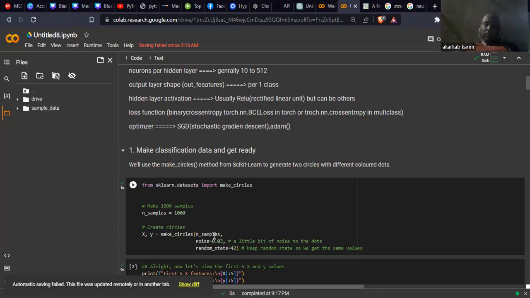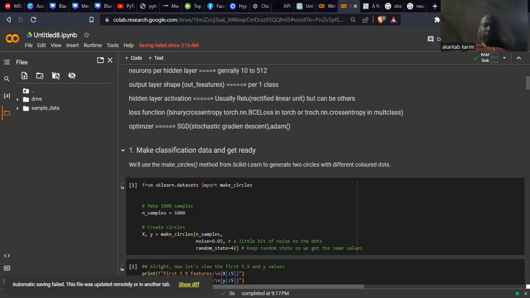Inside of this function, I have some parameters: the number of samples I want, in this case 1,000, and some noise for the data, a little bit of noise. I don't want this data to be perfect, okay? When I draw my circles, I want some red dots here and orange dots here. For this reason, I apply this noise. And of course, we have the random_state parameter here to get the same data when I run it and run it again, okay?